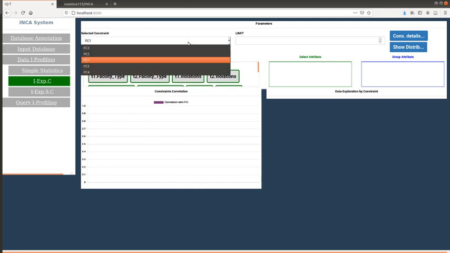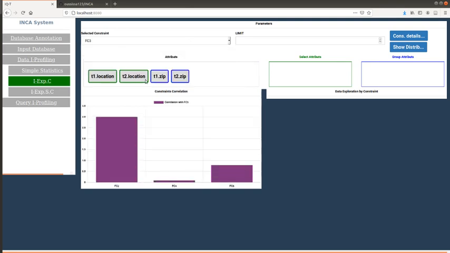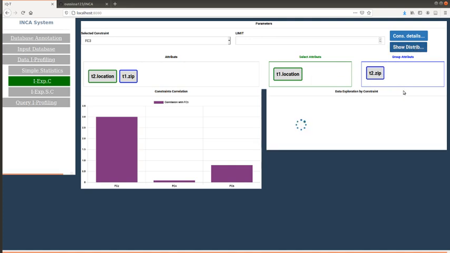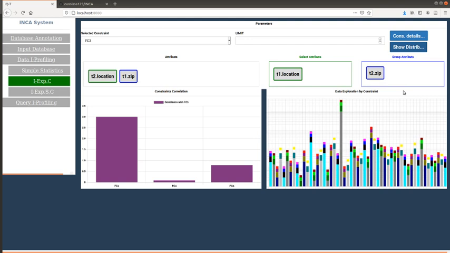If we consider the constraint FC3, INCA can also highlight the set of attributes of the constraint that are the cause of violations. We can select the location attribute to visualize its violated values according to the values of the attribute zip used for grouping. The produced plot allows to visualize for each location value, a stacked bar of its corresponding different zip values and the number of their repetitions. This functionality provides an idea about the values that cause most of the inconsistency.